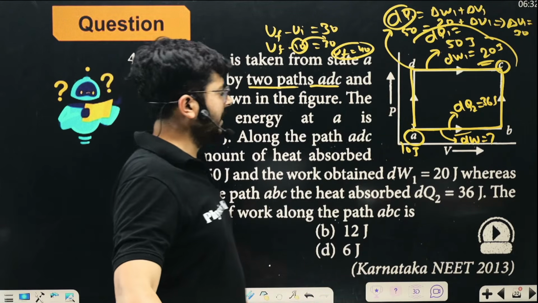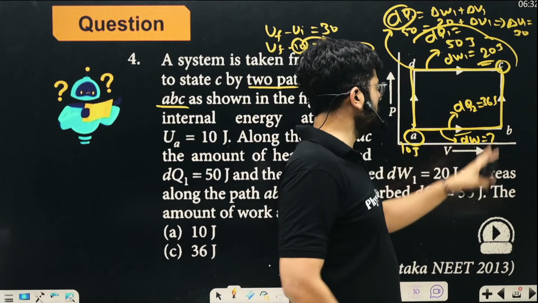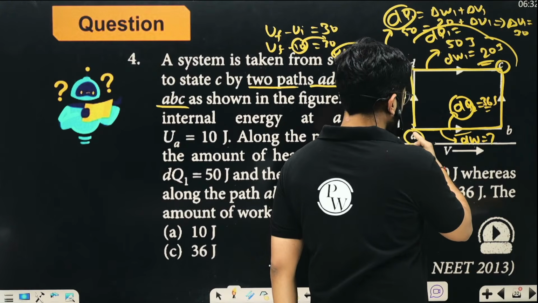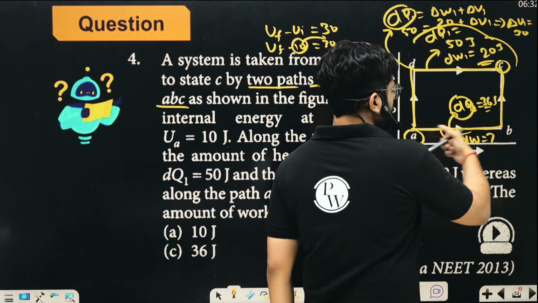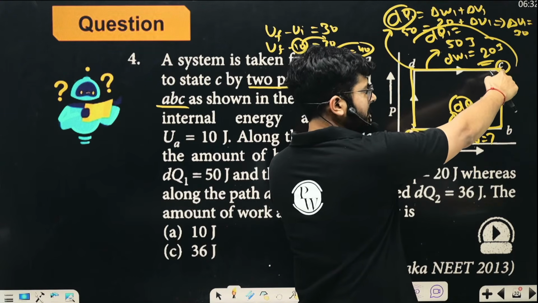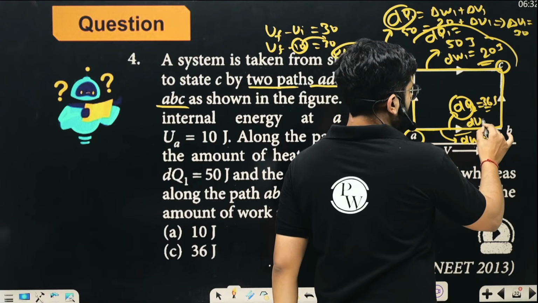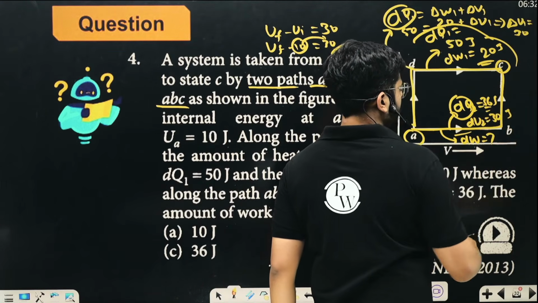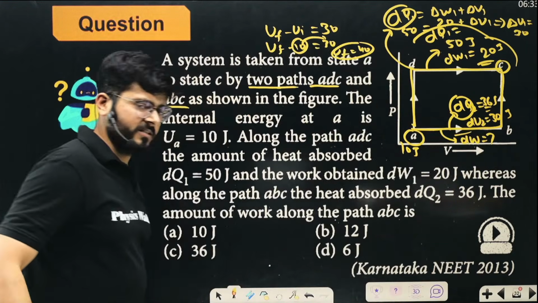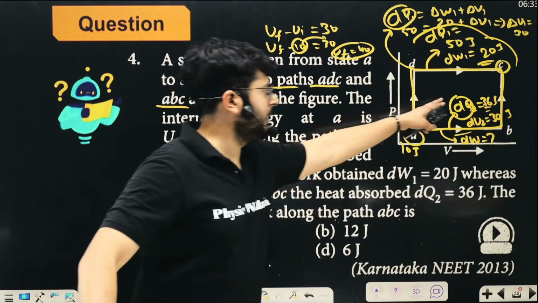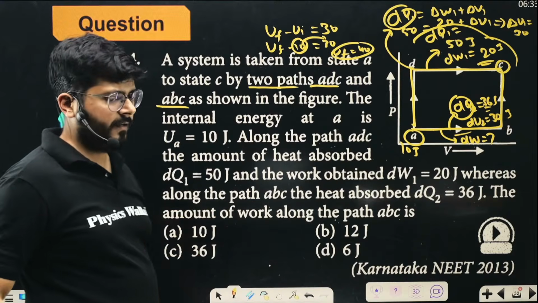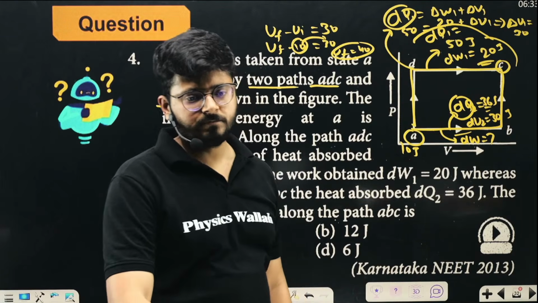Once you know the internal energy, in this process you know dq is going to be 36. The change of internal energy, 10 is here and 40 is here. So in this process also, the change of internal energy is going to be the same because the initial and final points are the same. So du in the second part is also going to be 30 joule. So dw will be dq2 minus du2. From the first law of thermodynamics, dq minus du is dw. So 36 minus 30, which is option D, is going to be the correct option.